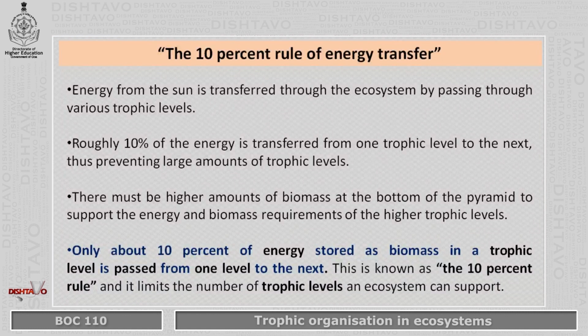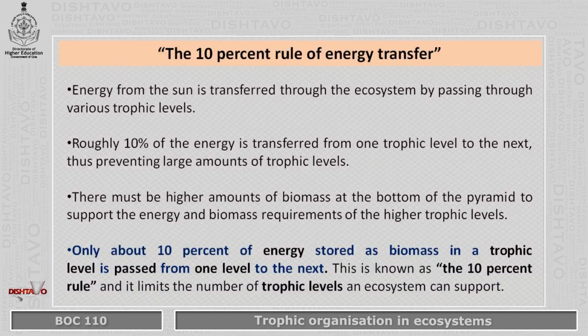Thus, it prevents a large number of trophic levels in a food chain. If only 10% of energy is transferred, that does not mean, of course, that the consumers, primary, secondary or tertiary, don't get energy. They get energy from other sources as well.